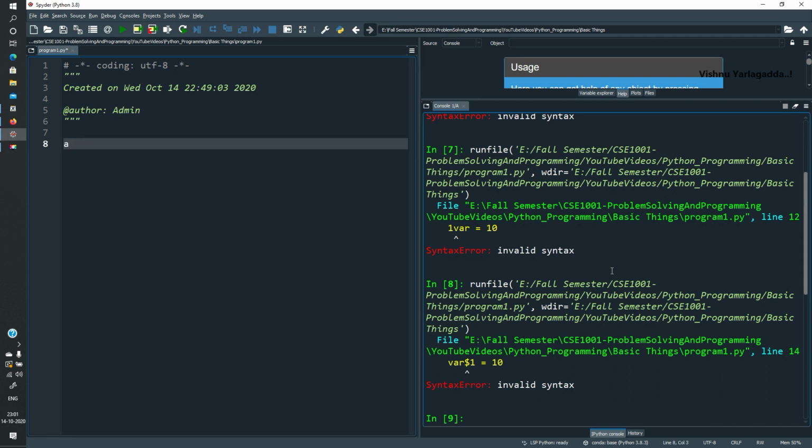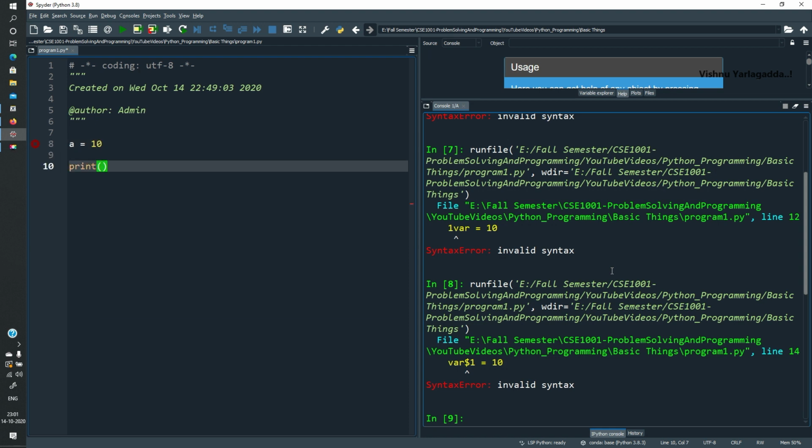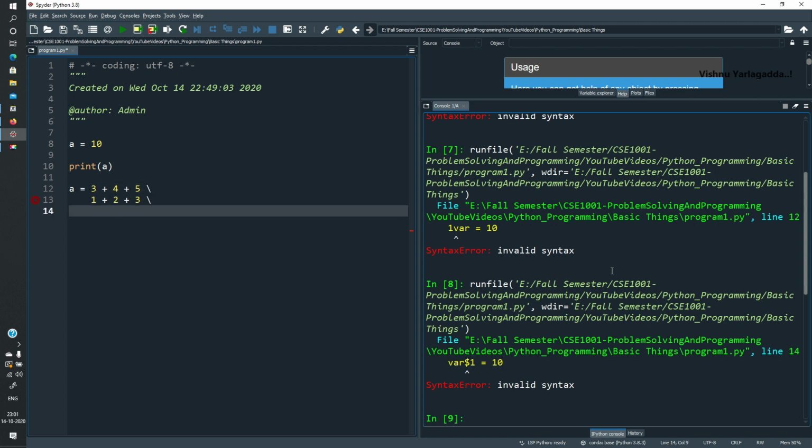A equal to 10. Print of A. Then A equal to 3 plus 4 plus 5 backslash 1 plus 2 plus 3 backslash and 1 plus 2 plus 3.